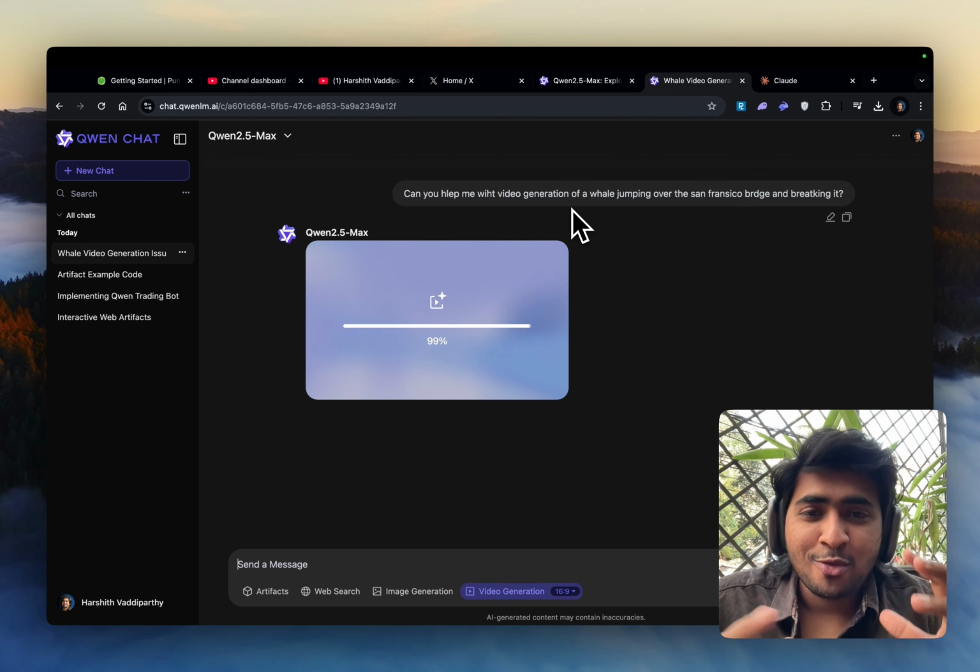Alright guys, I've been waiting for around 10 minutes and this hasn't loaded yet. It's literally not working. This was my prompt, and it's just stuck at 99%. Maybe this needs a little bit of improvement because I tried everything, reconnecting my internet, everything. It's not working, alright? So except for this one, why don't we just go ahead and try out a simple image generation right now.